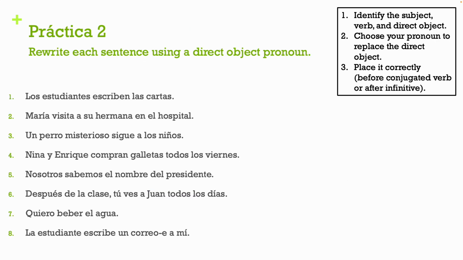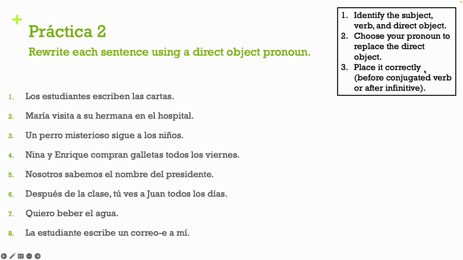Práctica dos. Okay, so for this practice, I want you to again pause, and you have a few steps this time. What I want you to do, first thing, is identify the subject, verb, and direct object. If you feel really confident about this and you don't need to do this step, then you can skip that step. However, most of these you actually saw in the last activity, so you've already got the identifications down. There might be a couple new ones. Second step, choose your pronoun to replace the direct object. Think about your grid of pronouns. What's your direct object and how would you replace it? So I'm going to do one with you guys together before I tell you to pause it as well, okay? So we can go through that step together.